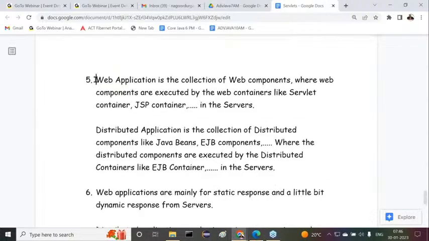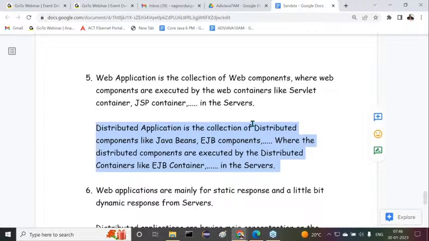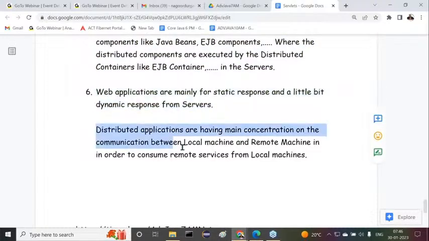A web application is a collection of web components, where web components are executed by web containers like the servlet container, JSP container, and so on in the servers. A distributed application is a collection of distributed components like Java beans and EJB components, where the distributed components are executed by distributed containers like the EJB container in the servers. Next one, web applications are mainly for static response and a little bit of dynamic response from servers, but distributed applications have their main concentration on the communication between a local machine and a remote machine in order to consume remote services from the local machine.